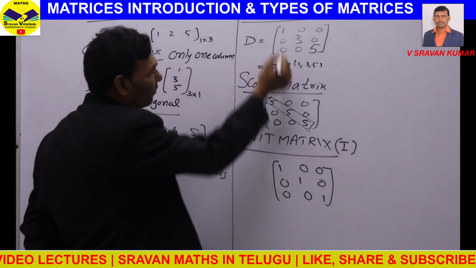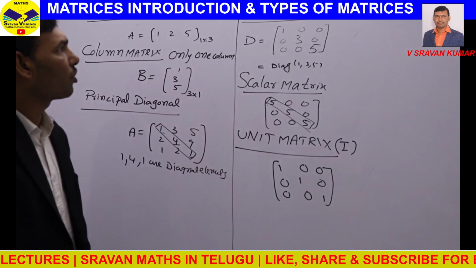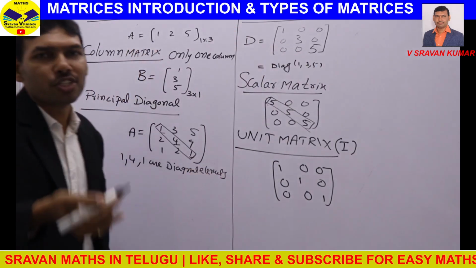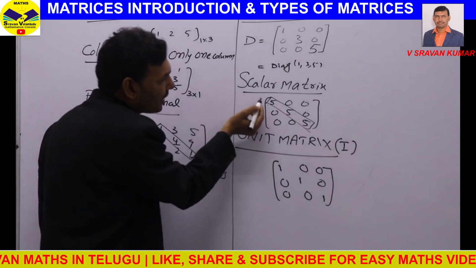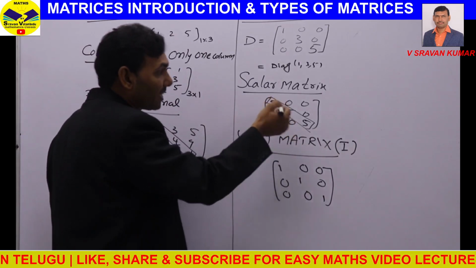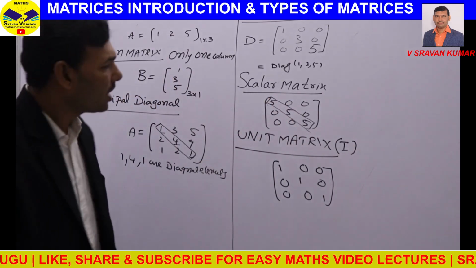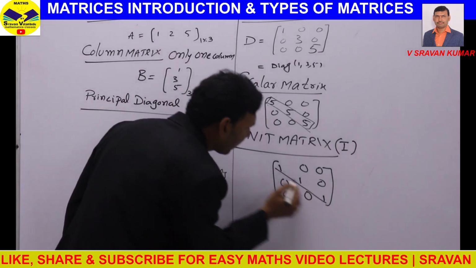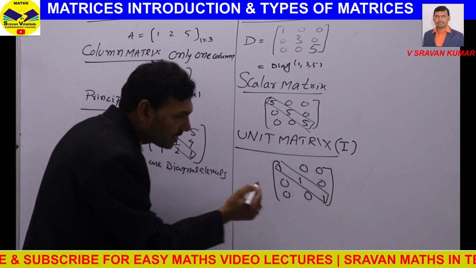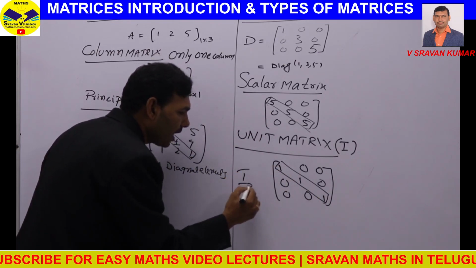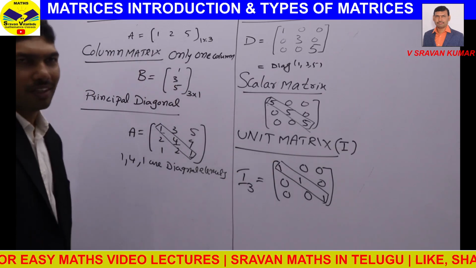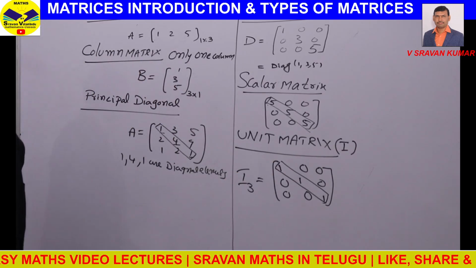Here you can observe the difference between these three. Diagonal means the diagonal has non-zero elements, any elements you may have. Scalar means all diagonal elements are equal; equal means it may be 5, 3, 2, other than 1. If you have exactly 1 in the diagonal, that matrix we call an identity matrix. Generally we represent this matrix as I3, which means identity matrix of order 3.